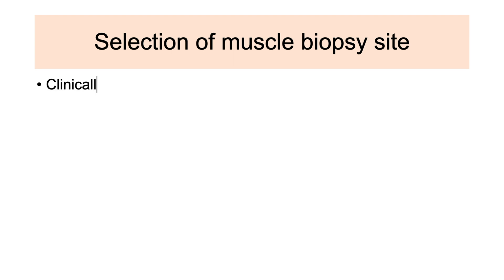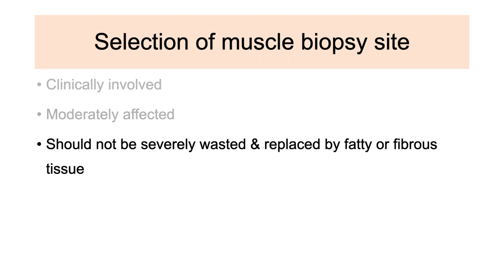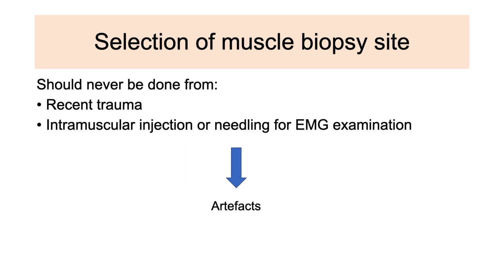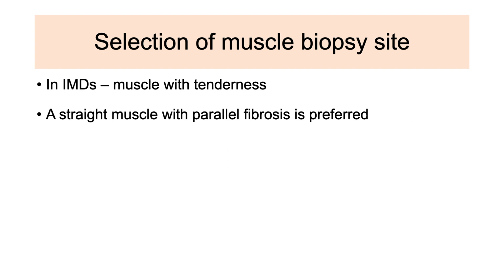How would you decide? Ideally, the muscle chosen for biopsy should be actively clinically involved and it should be moderately affected by the disease and it should not be severely wasted and replaced by fatty and fibrous tissue. Biopsy should never be done from a site of recent trauma, intramuscular injection or needling for electromyographic examination site. In inflammatory muscle diseases, muscle with tenderness is most likely to yield diagnostic information.